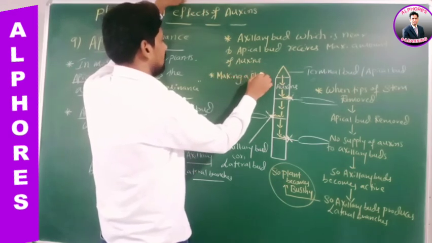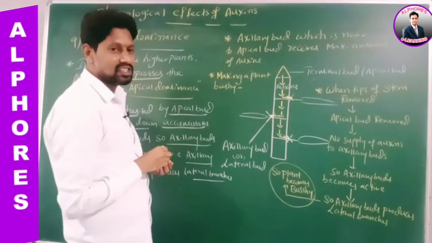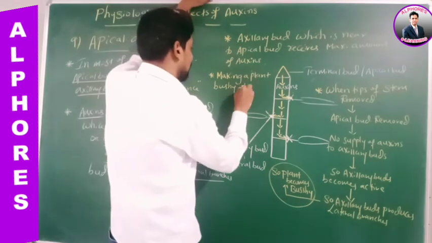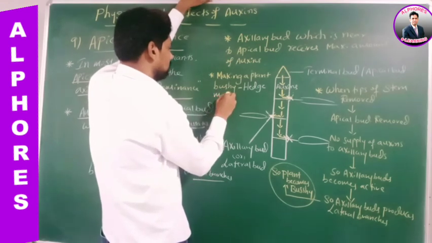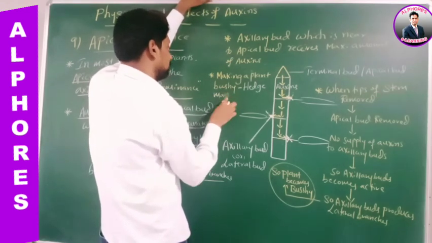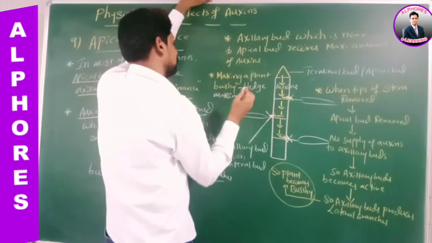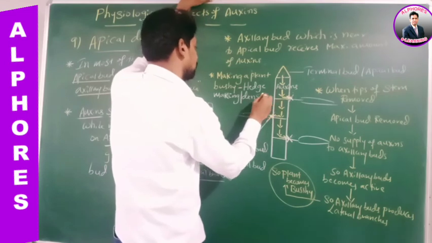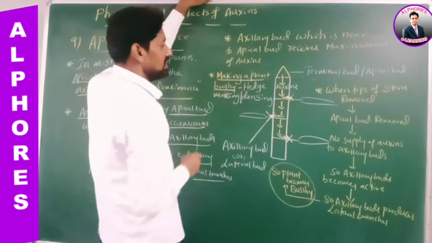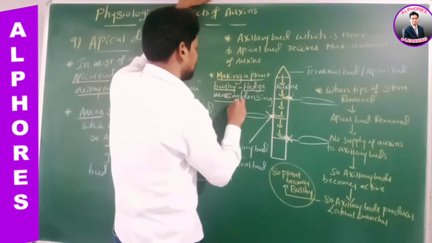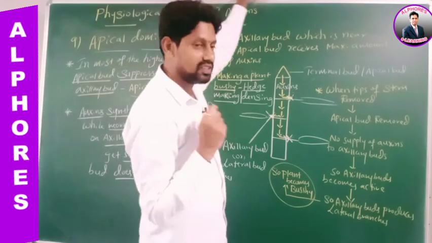Making a plant bushy. What is it called? Hedge making or densing. Is it okay? Right? Therefore, making a plant bushy is called hedge making or densing. Is it okay? Now see this statement.